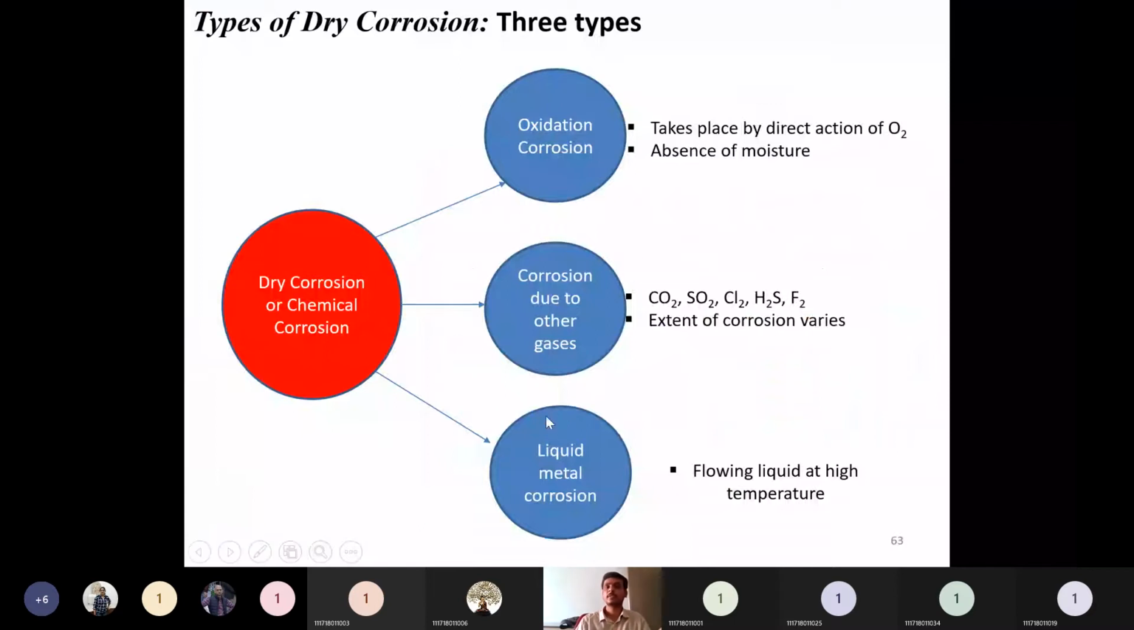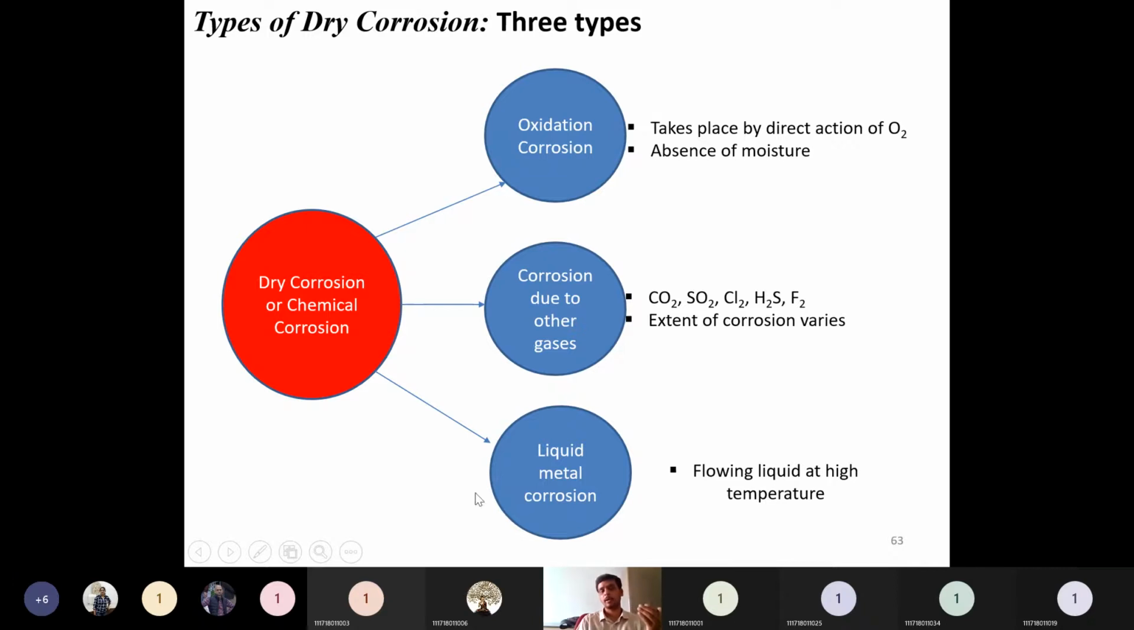So these are the types of dry corrosion. The first one is oxidation corrosion, which is due to direct attack of oxygen present in the atmosphere, in the absence of moisture. Then, due to other gases apart from oxygen, like CO2, Cl2, SO2, H2S, these gases will also corrode the metal. This is classified as corrosion due to other gases.